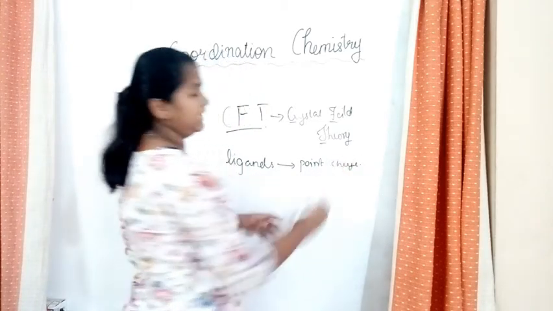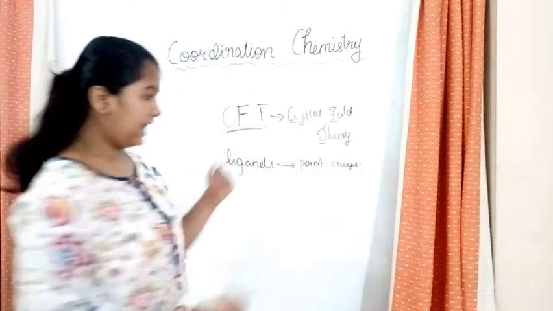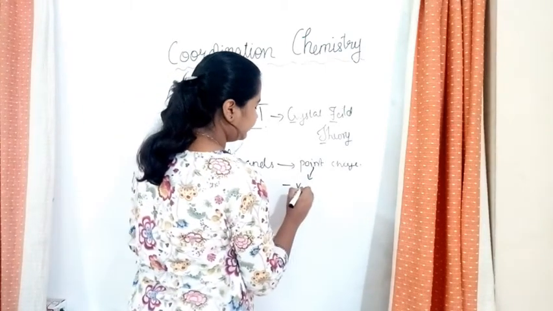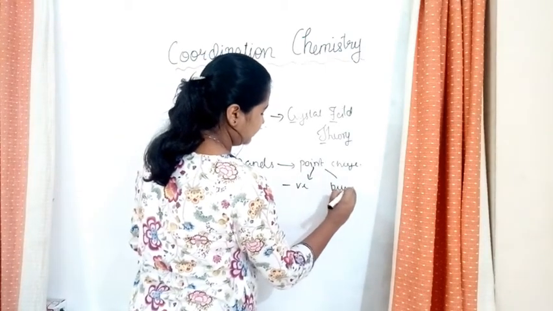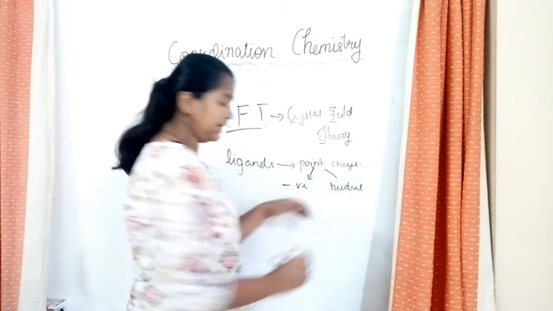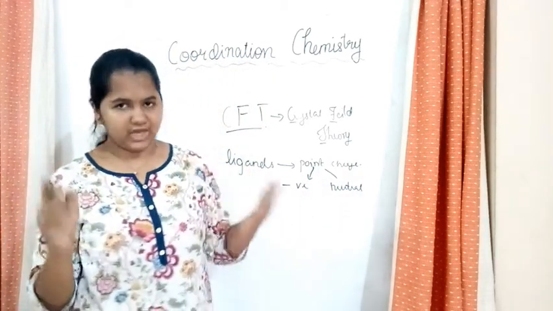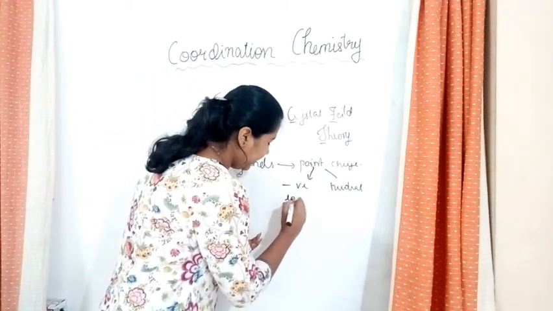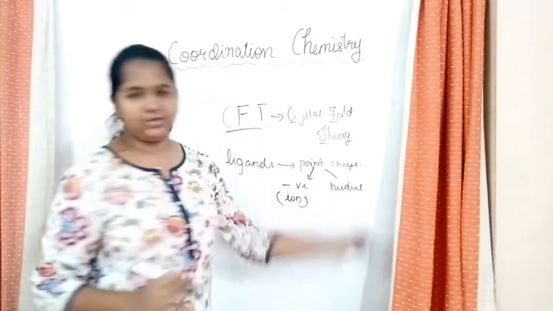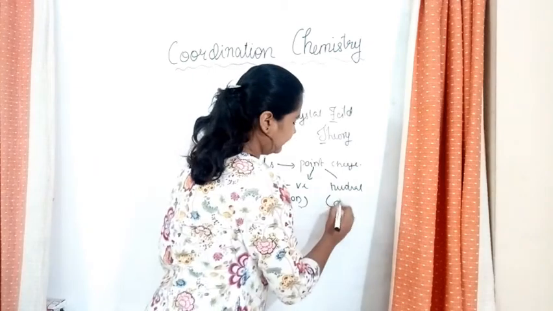And these ligands or point charges can be either negative or neutral. When it's negative, it's called a negatively charged ion or simply an ion, and when it is neutral, it's called a dipole.